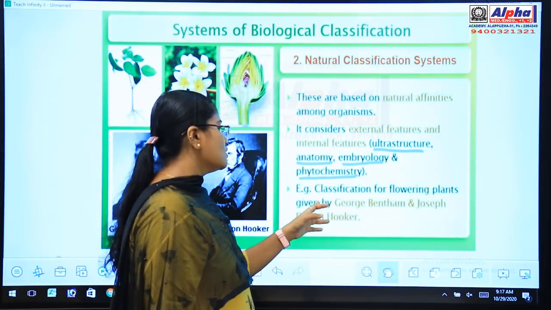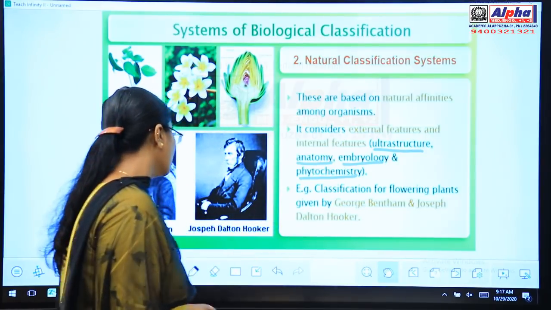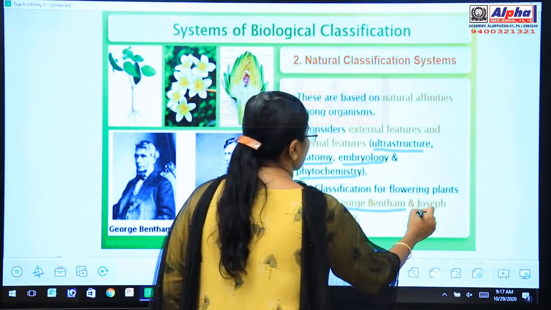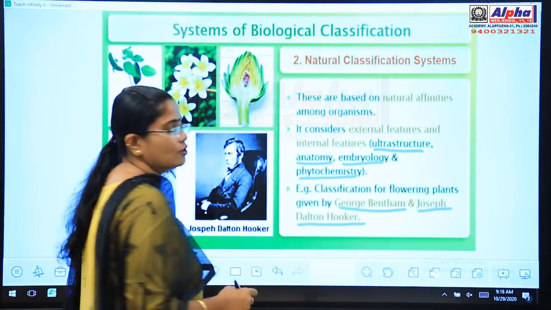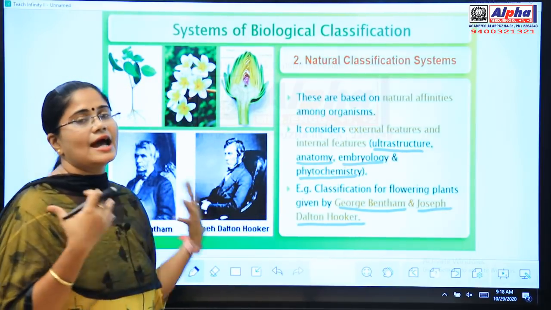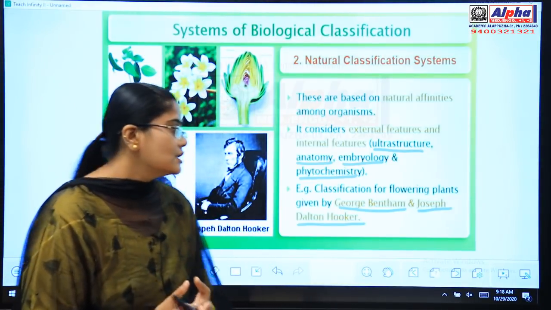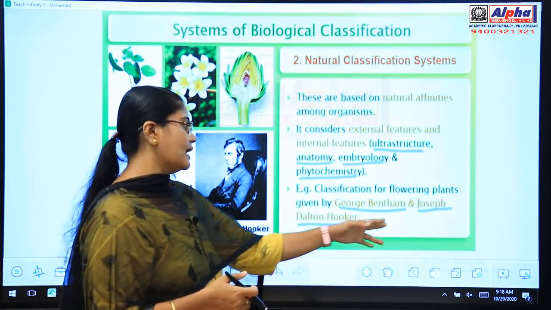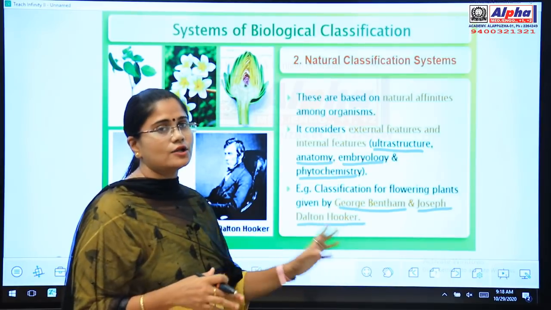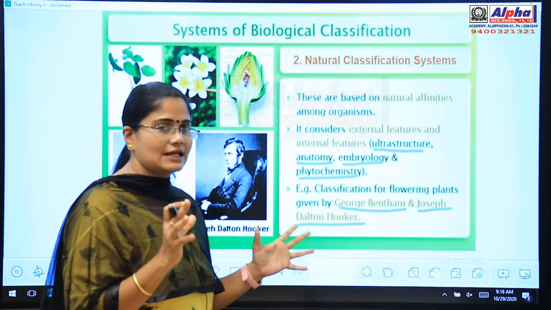Example, classification of flowering plants given by George Bentham and Joseph Dalton Hooker. Okay, the names of the scientists are very important. George Bentham and Joseph Dalton Hooker. Please note it down, children. Name the scientists who contributed the natural classification system. Name them. It is George Bentham and Joseph Dalton Hooker. In short, we call them Bentham and Hooker. Okay. Is it clear to you now? The natural system is clear to you?